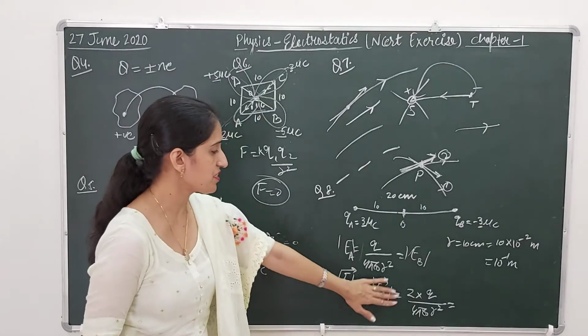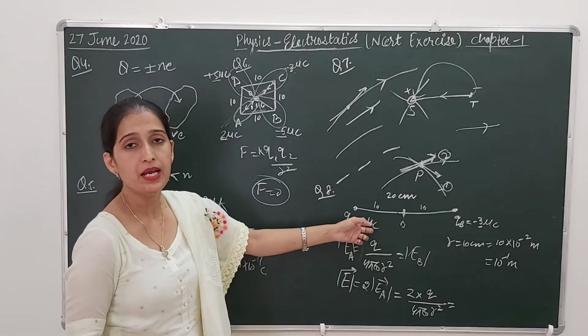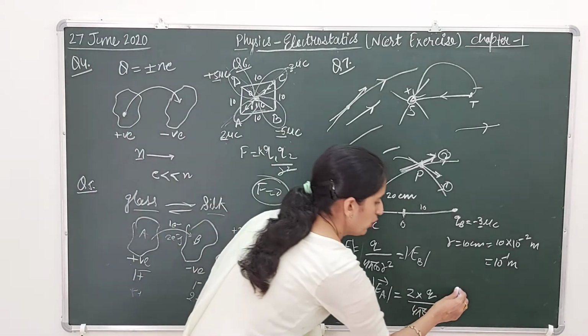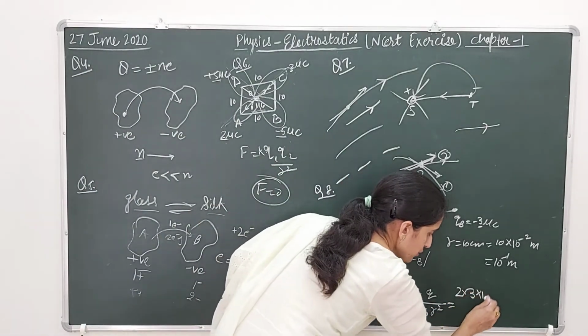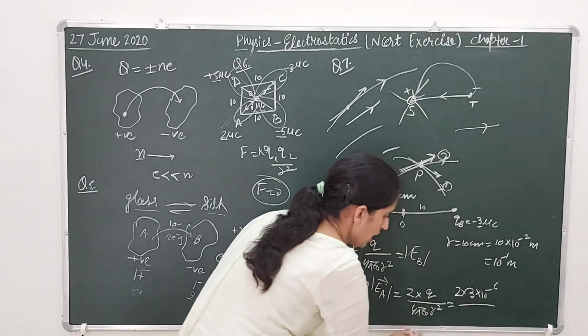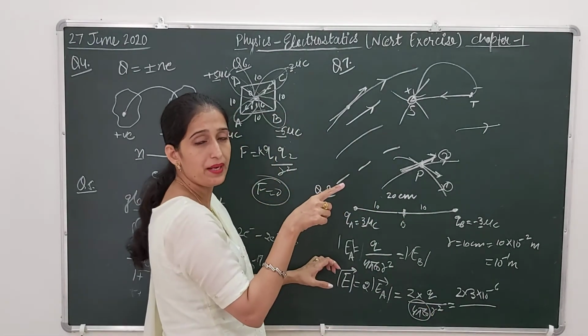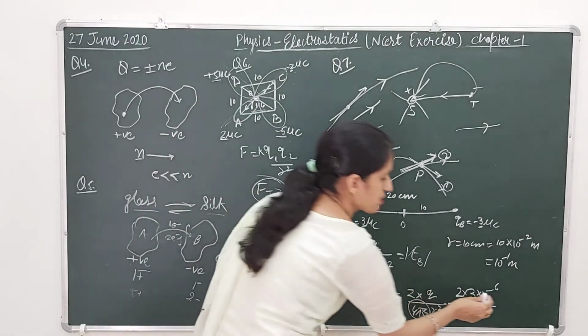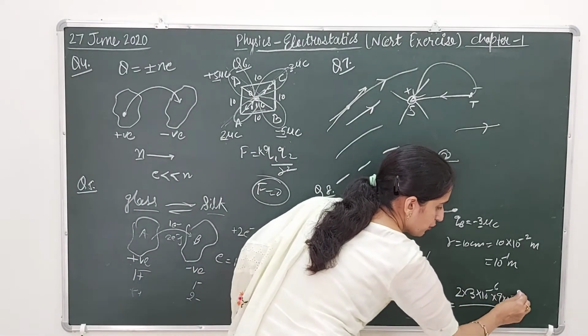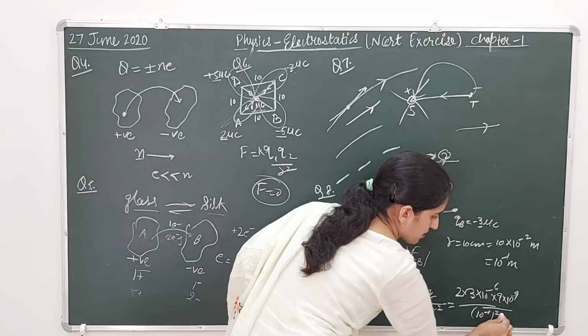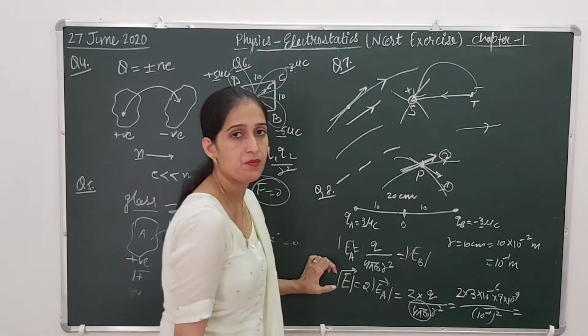So I am going to place its value, 3 microcoulomb, means 3 into 10 to the power minus 6 coulomb. 2 into 3 into 10 to the power minus 6 upon 4 pi epsilon naught. 1 upon 4 pi epsilon naught is K and its value is 9 into 10 to the power 9, upon R square, means 10 to the power minus 1 whole square.